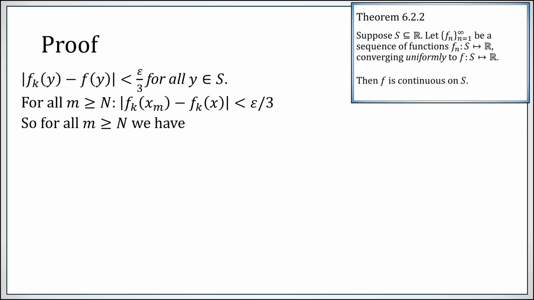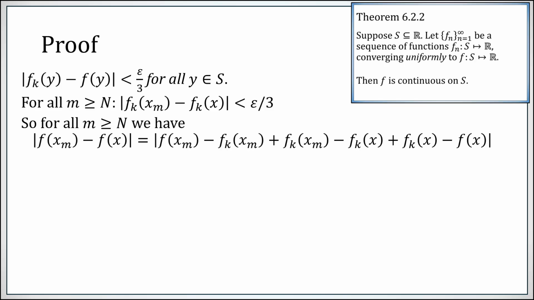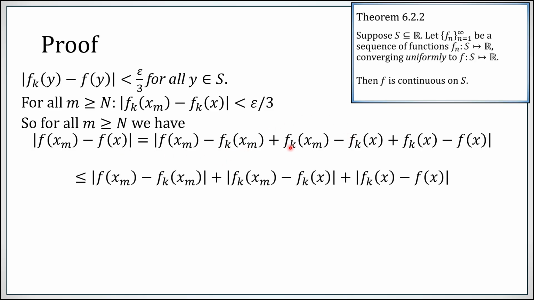Now, if you look at those large indices m, what can you say? The distance from f of xm to f of x, we're going to interpose this fk of xm and this fk of x, and now we're going to hit it with a triangle inequality and get these three different terms. So this first one just uses the fact that fk is converging uniformly to f, so it doesn't matter what this point is, this gap is less than epsilon over 3.